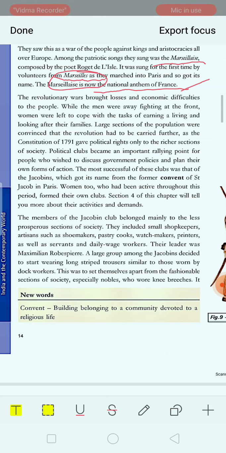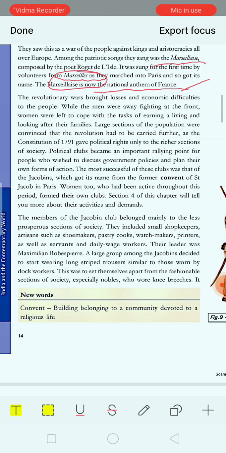Now this revolution further demanded greater political equality, that is voting rights, for the weaker sections like poor peasants, farmers, laborers and landless laborers. They participated in the revolution against the king, so they felt empowered and demanded voting rights be given to the weaker sections of society.